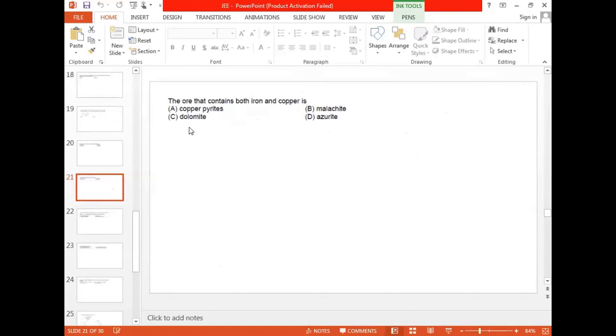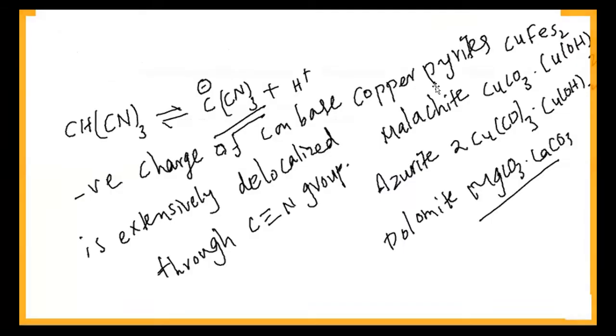Where is this dolomite available? Option C, it is available. The ore that contains both iron and copper is copper pyrites. Okay, sir. Then copper pyrites is the answer, because in copper pyrites we can see both copper as well as iron.